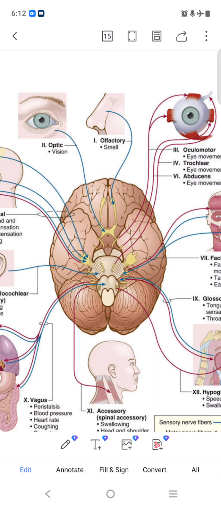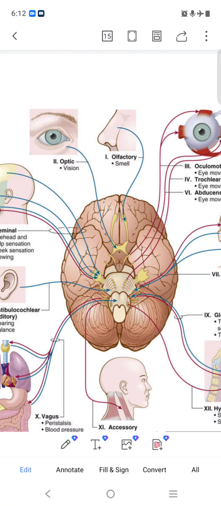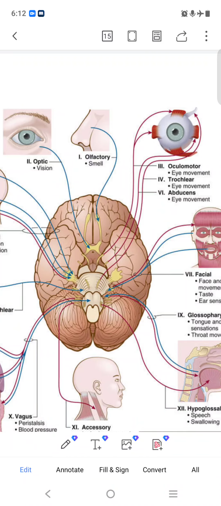So here, the optic nerve will come from this side, the arrow, from there. So it is the optic nerve, our eye nerve. Olfactory means related to our nose, the smelling sense comes from olfactory.